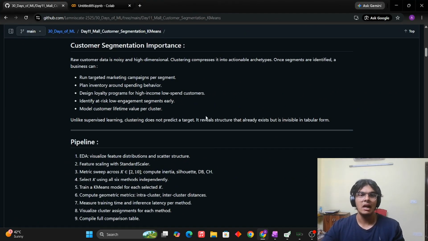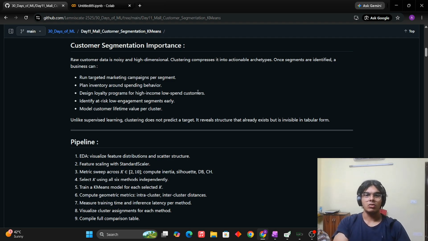They're pretty easy to understand. So, model customer lifetime value per cluster. This is also very important. Once we have separate segments, the business in question can identify a lifetime customer, and it can also get a value as to what profit each customer can bring to the business.